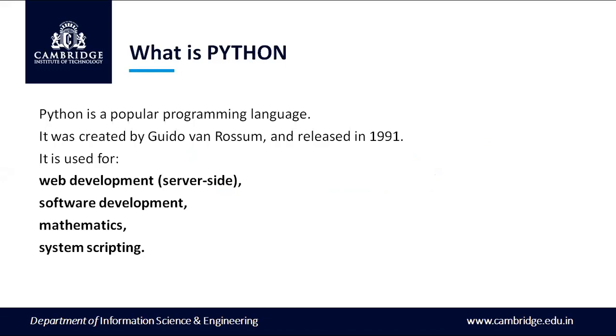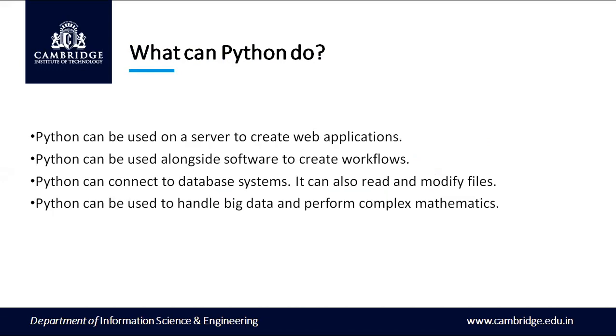It is used for web development, software development, mathematics, system scripting. So what can Python do? It can be used on a server to create web applications. It can be used alongside software to create workflows. It can connect to database systems. It can also read and modify files. It can be used to handle big data and perform complex mathematics.